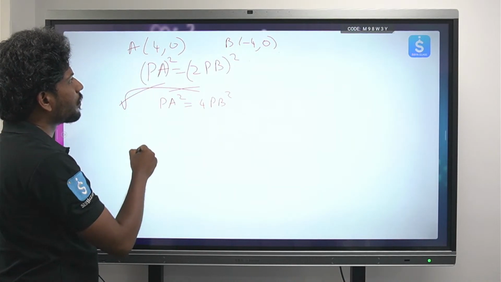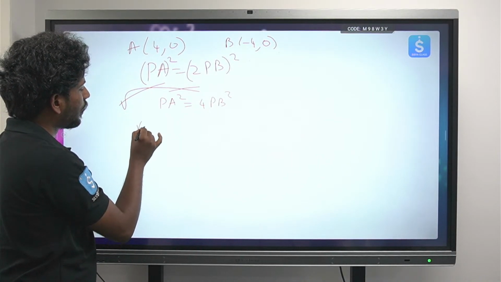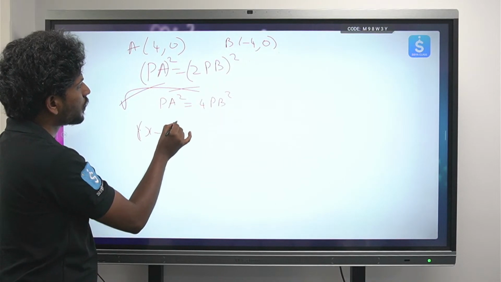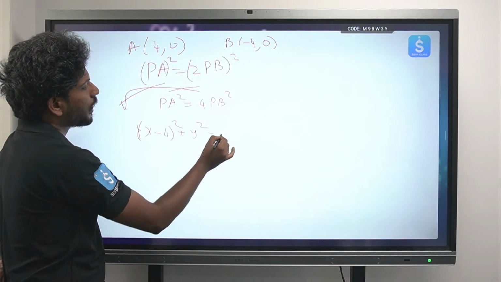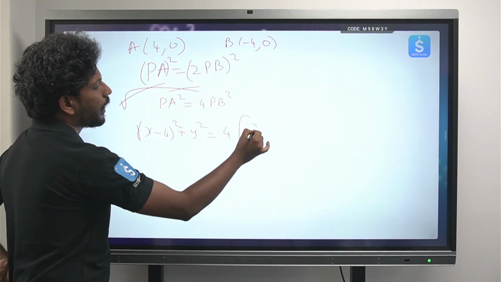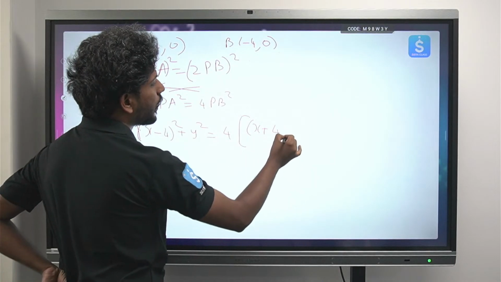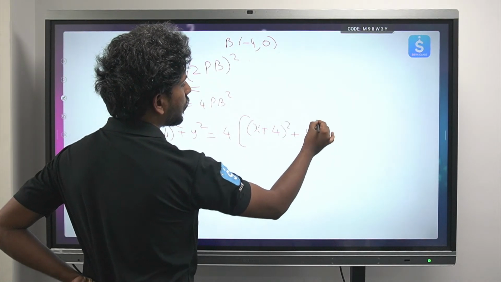Here PA squared becomes (x - 4)^2 + y^2, equals 4 times ((x + 4)^2 + y^2).